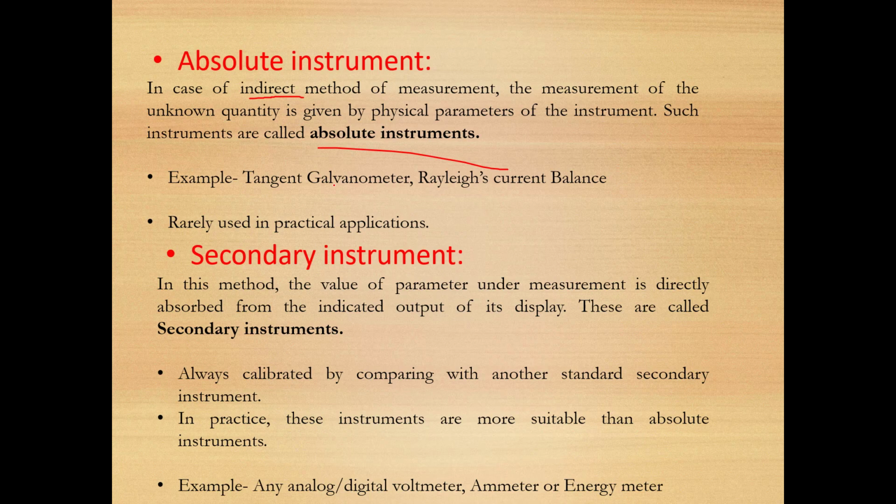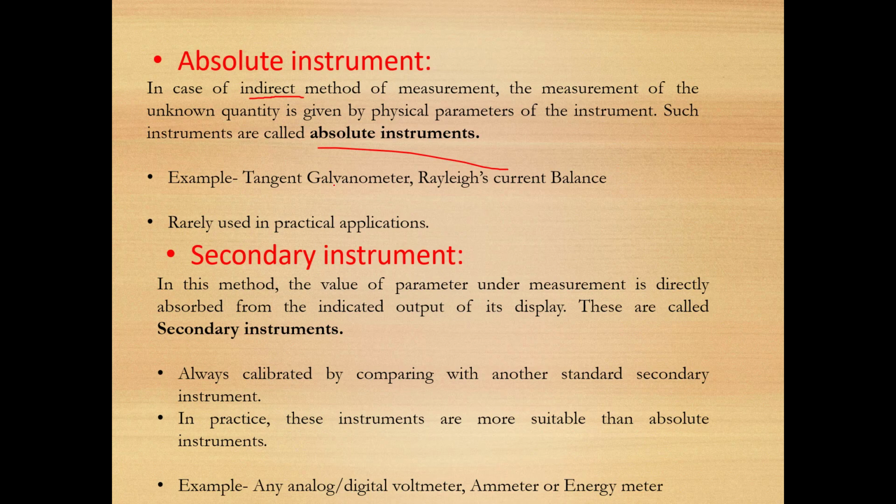Now what do you mean by this indirect method? Let us understand this with an example. Let us talk about the simple harmonic motion of a pendulum. A pendulum has a time period of T equals 2 pi root over L by g, where L is the length of the bob and g is the acceleration due to gravity that you have already learnt.